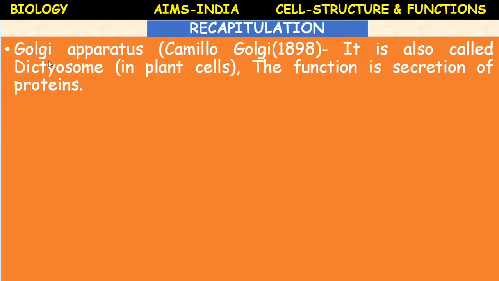And we have discussed that the Golgi apparatus was discovered by Camillo Golgi in 1898. It is also called dictyosome in plant cells. The function of Golgi apparatus is secretion of proteins. Golgi apparatus consists of stacks of membrane bound vesicles that function in the storage.